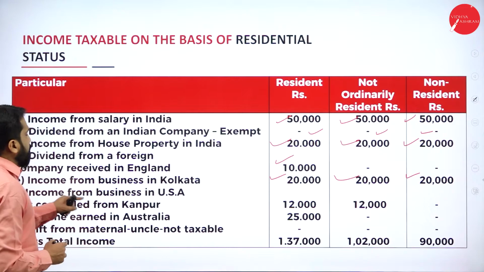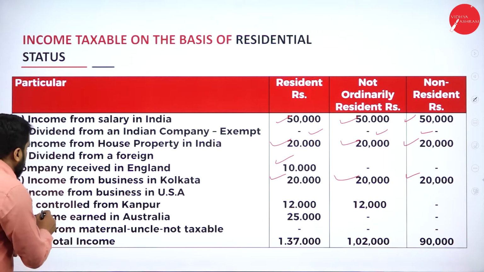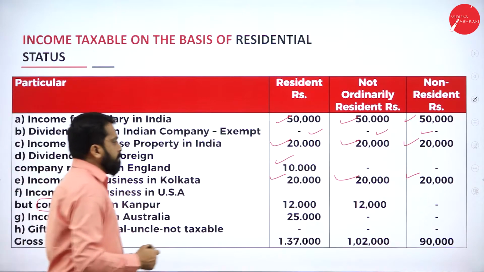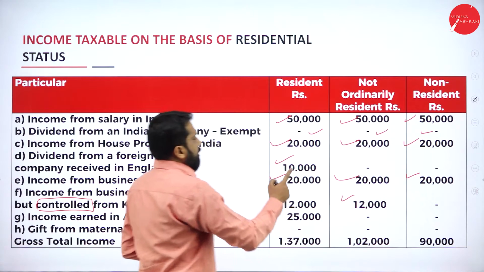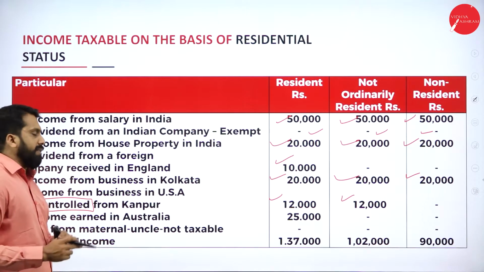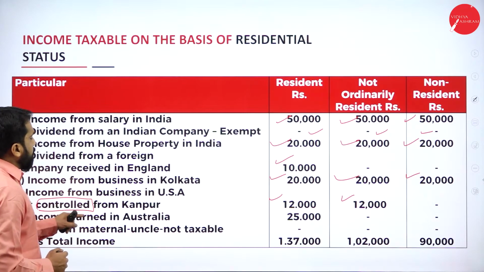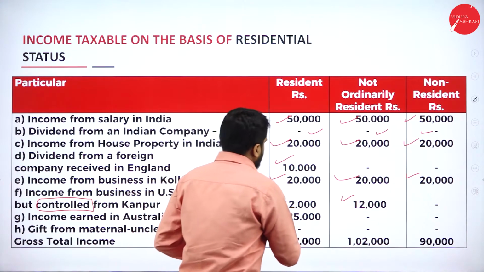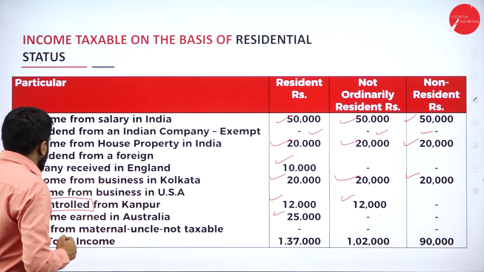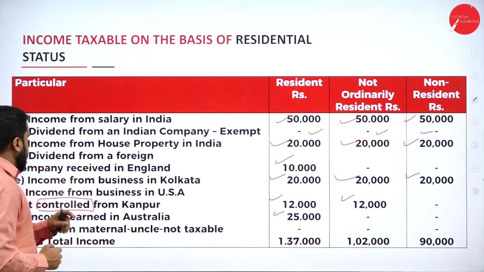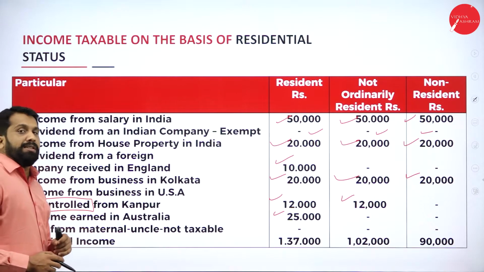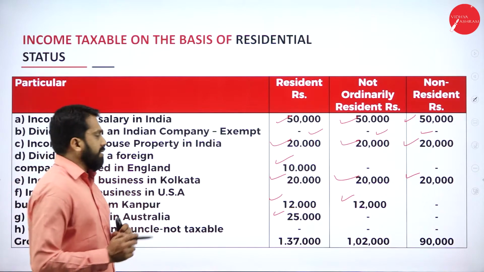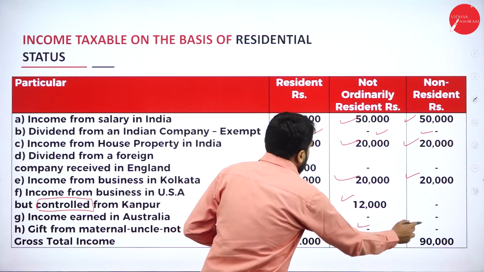Then, income from business in USA, controlled. If you find a word called control, two persons are taxable: 12,000 and 12,000. Last person is not taxable. Next, income earned in Australia. So what will happen? Only one person. Next, gift from maternal uncle, not taxable. Why? Because any gift from a relative is non-taxable. It is exempted. So nil, nil as well as nil.